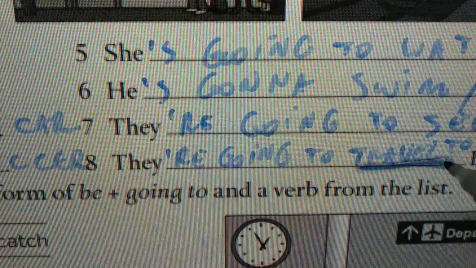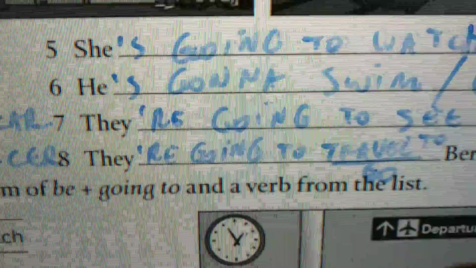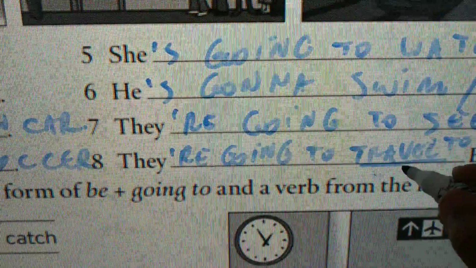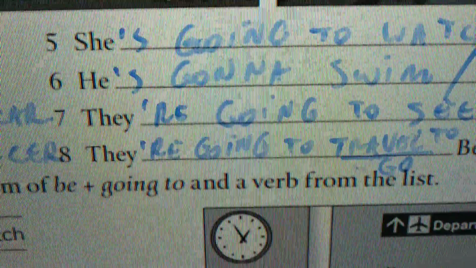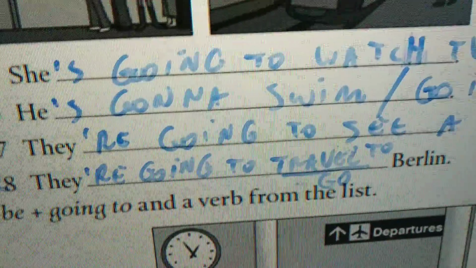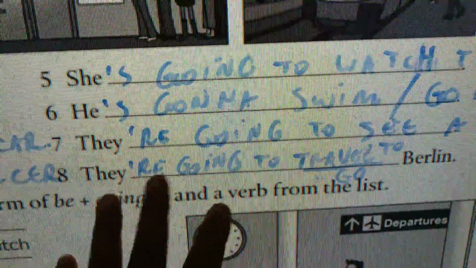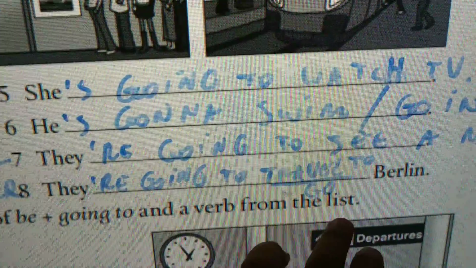Or instead of travel, I could have said go. I can say go with no problem. They're going to go to Berlin. Okay? This is the future with going to. So remember, verb to be, going to, plus a verb.